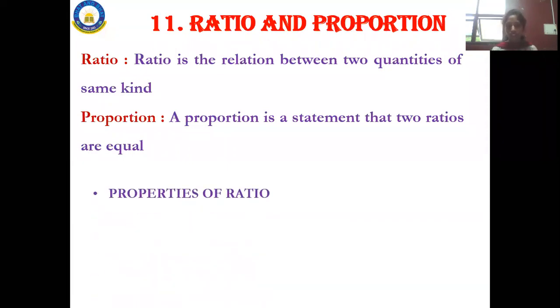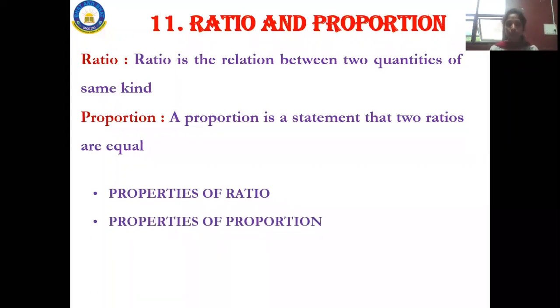Okay. So here you will be knowing about properties of ratio. So ratios we usually tell as 2:1 or 1:2. Like that we are going to tell. So that is nothing but ratio. So the proportion is the statement of two equal ratios where you're going to equalize the ratios. And one more thing here, in ratio and proportion we can also write the ratio in the form of fractions, so this chapter has a connection with the fraction chapter. So, as I said, they are interrelated.